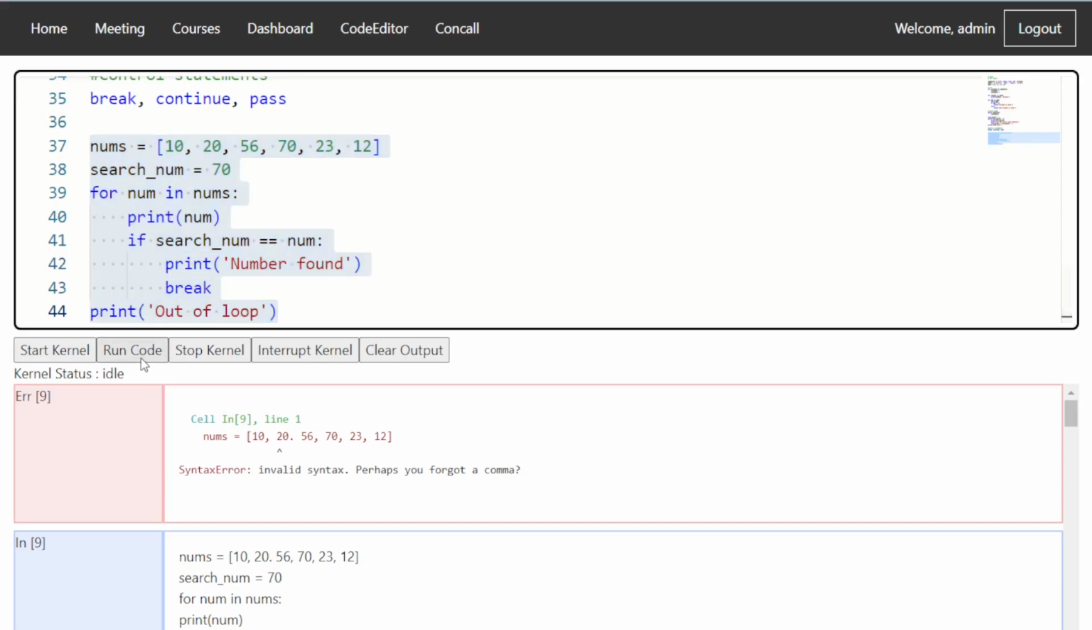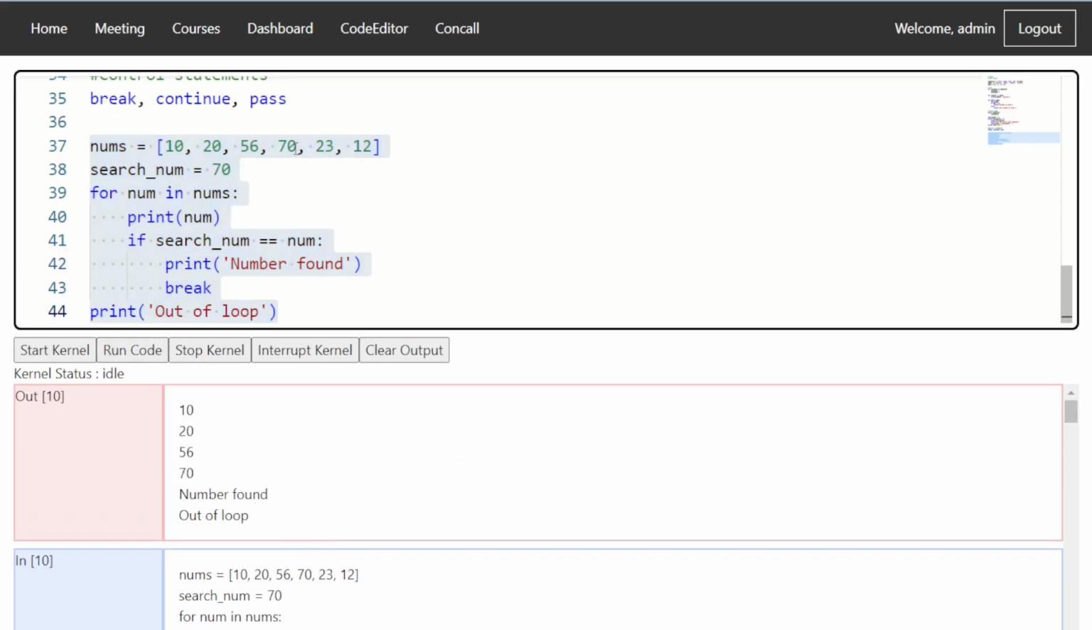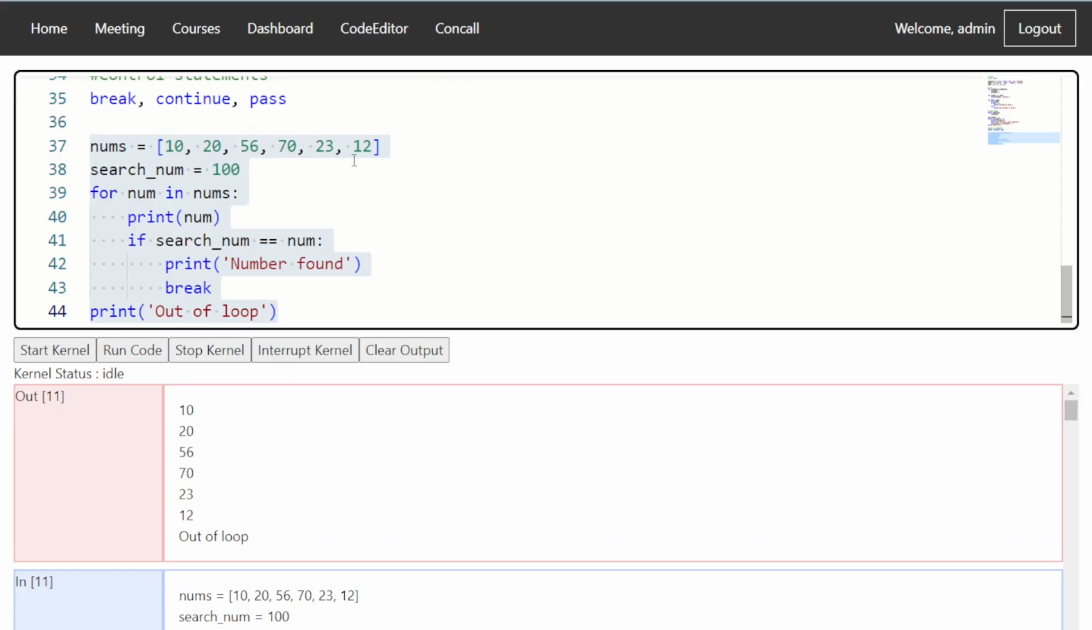We run it again, and we see that 23 and 12 were still pending, but the moment 70 was available, the loop came out: number found, and out of loop. Now let's try to look for a number which is not at all present here, 100. If we run this now, we see that it went through to the end, and did not break out early. So that's how break can help us get out of the loop when certain conditions are met.